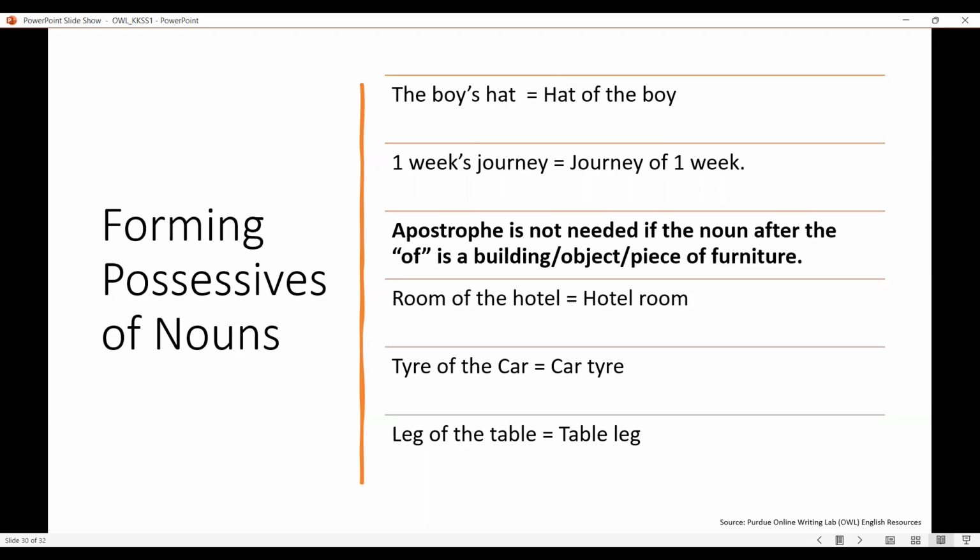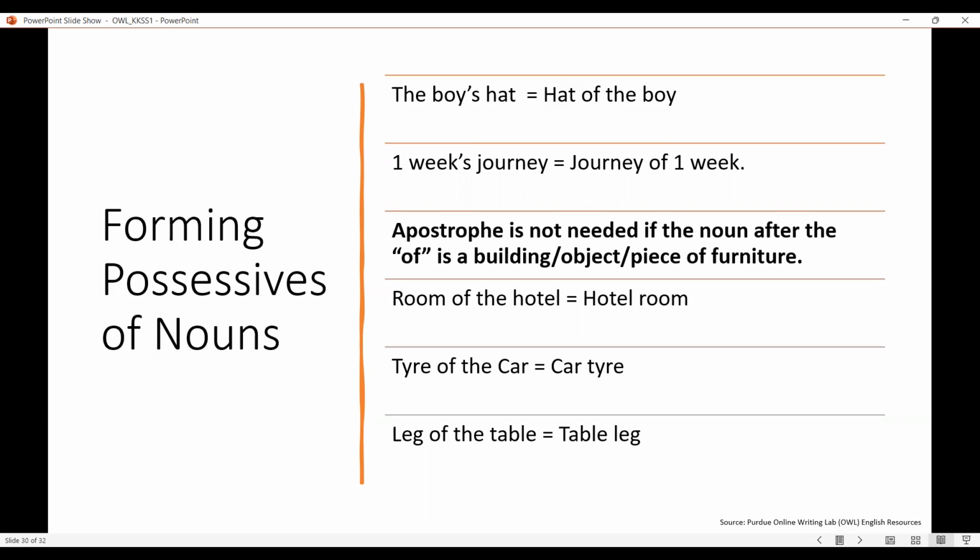We cannot say hotel's room, because it is a building, and the whole element together forms a complete object. So we can simply say hotel room. We cannot say hotel's room. And even in the case of tire of the car, we call it car tire, not car's tire.